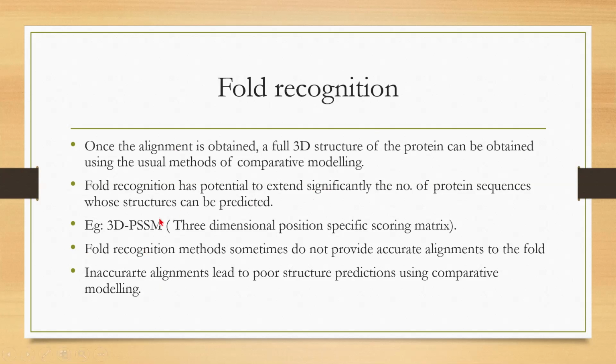The program or the tool available for this fold recognition is 3D PSSM. What is this 3D PSSM? Three-dimensional position specific scoring matrix. This is a tool which is available for fold recognition method of protein structure prediction. Some disadvantages with this fold recognition method is that sometimes they do not provide accurate alignments to the fold. When the alignment is inaccurate, that will yield poor quality models, that means poor quality structures. That is the disadvantage of fold recognition method.